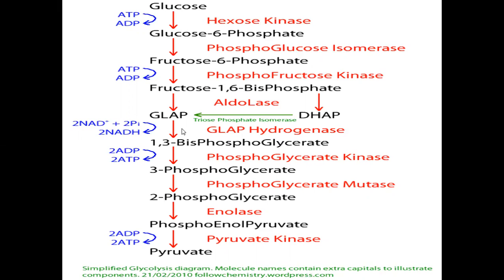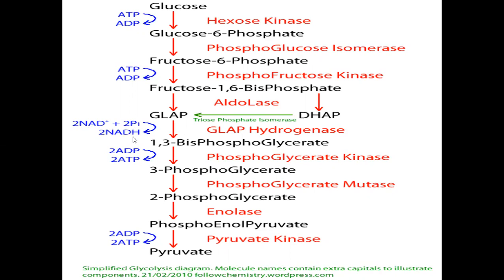In this reaction, 2 molecules of NADH are developed. 2 NAD plus combine with 2 molecules of inorganic phosphate to form 2 molecules of NADH, nicotinamide adenine dinucleotide hydrogen.